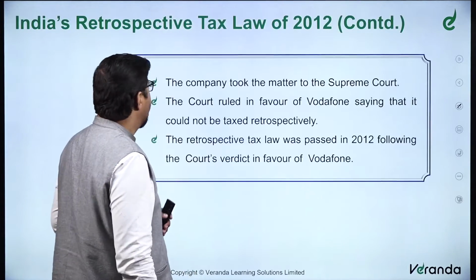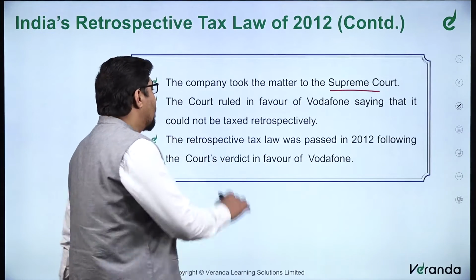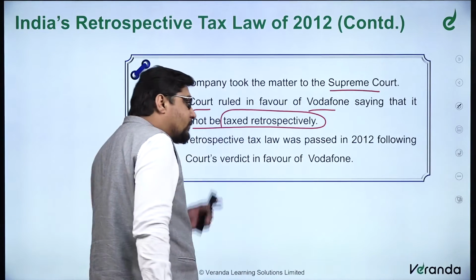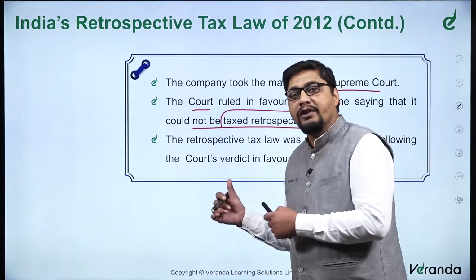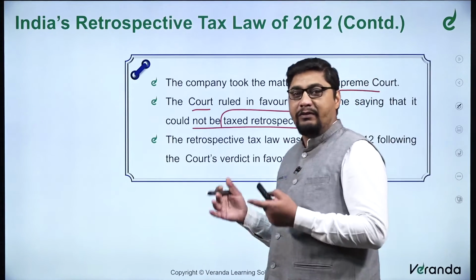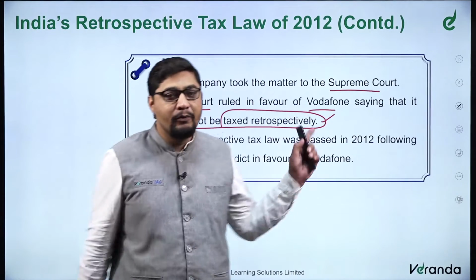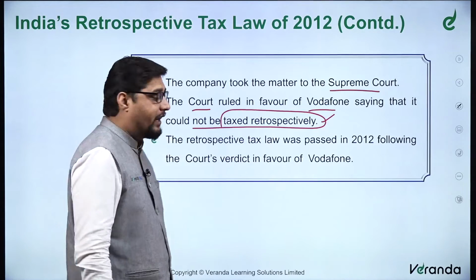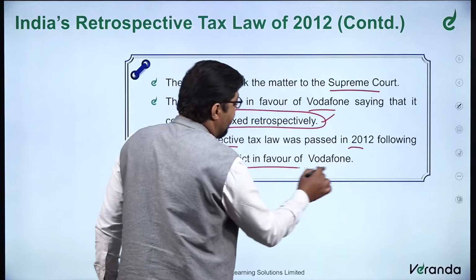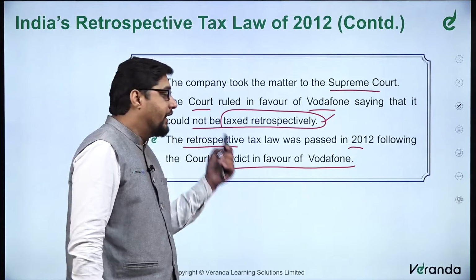Further, what happened? The company took the matter to the Supreme Court. This was a very significant case. The court ruled in favor of Vodafone, saying that it could not be taxed retrospectively, simply because of the loopholes in the laws and legislation that we had in our system. So Vodafone was able to get rid of a huge amount, in thousands of crores. That amount was basically evaded by Vodafone, and the Supreme Court even favored that. Again, it was simply the loopholes in our taxation system. The retrospective tax law was passed in 2012 following the court's verdict in favor of Vodafone. That was the base of the retrospective law in India.